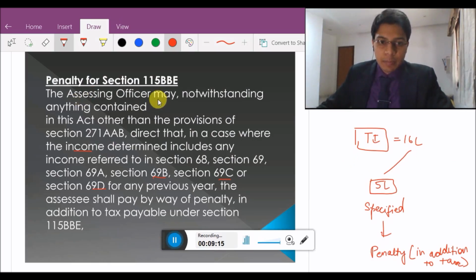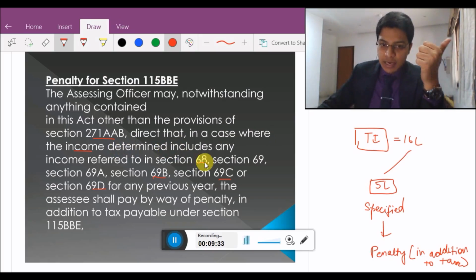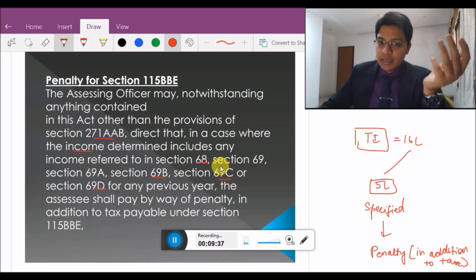The assessing officer may, notwithstanding anything contained in this Act other than the provisions of section 271AAB, direct that in a case where the income determined includes any income referred to in section 68, 69, 69A, 69B, 69C and 69D,